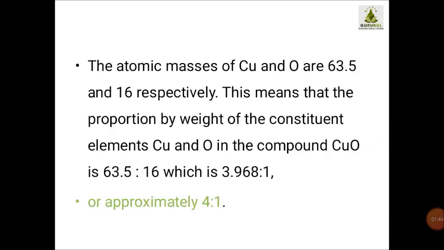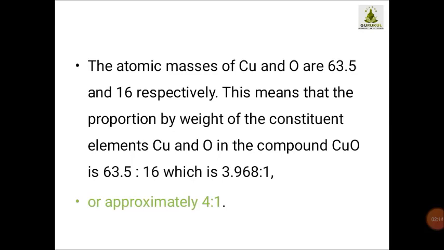The atomic mass of copper is 63.5, and oxygen, which you have studied maybe, has atomic mass 16. So the atomic mass of copper is 63.5 and that of oxygen is 16. This means that the proportion by weight of the constituent elements copper and oxygen in the compound is 63.5 to 16.